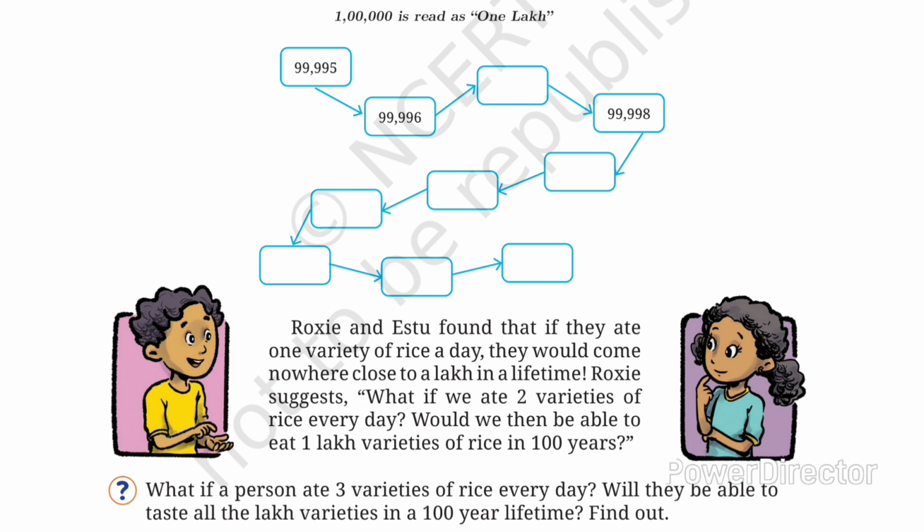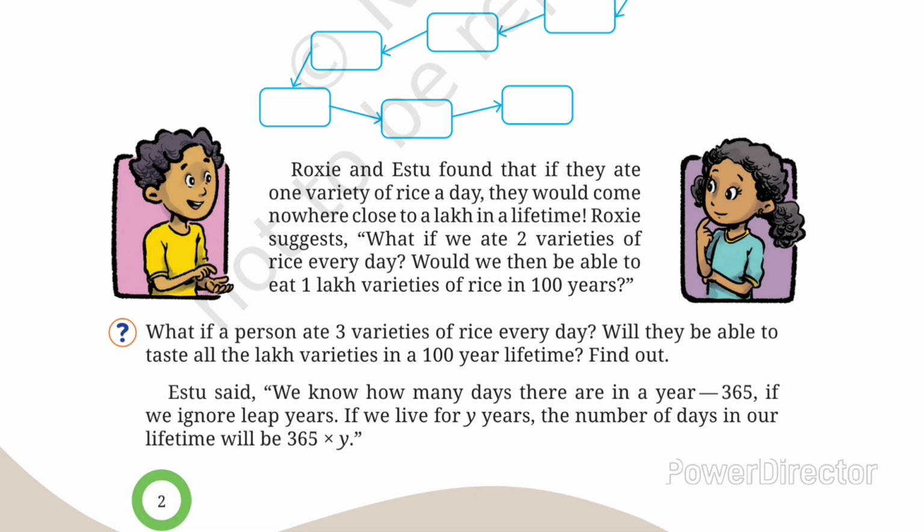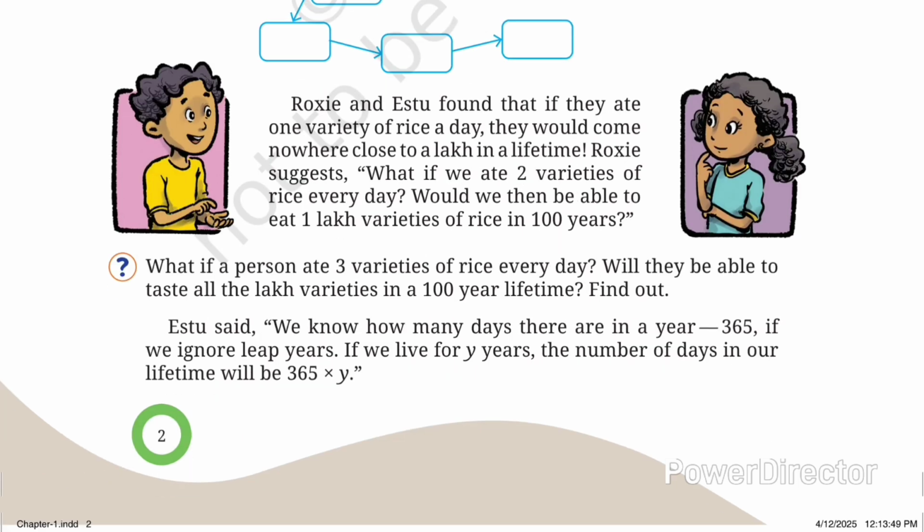Then Roxy and Ishtu found that if they ate one variety of rice a day, they would come nowhere close to a lakh in a lifetime. That's why Roxy suggests, what if we ate two varieties of rice every day? Roxy is thinking that if they ate two varieties every day, they would complete 1 lakh varieties of rice in 100 years. They are asking the question here.